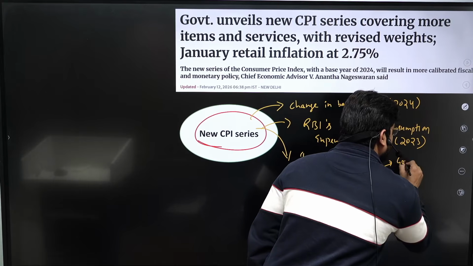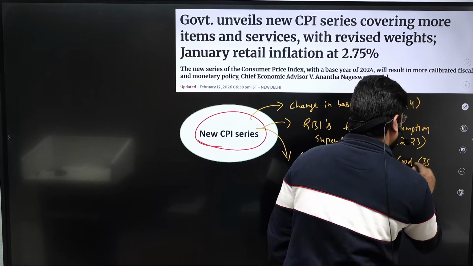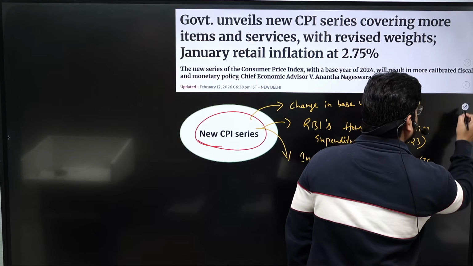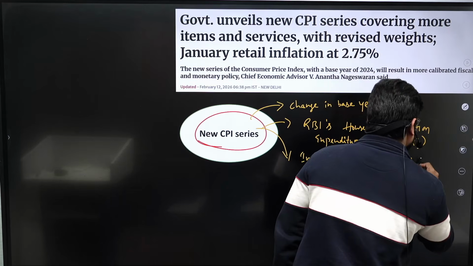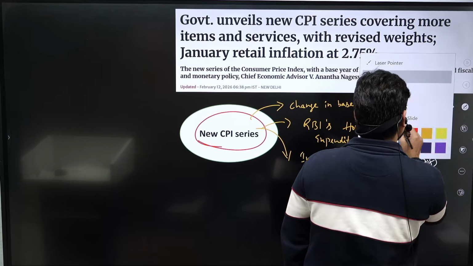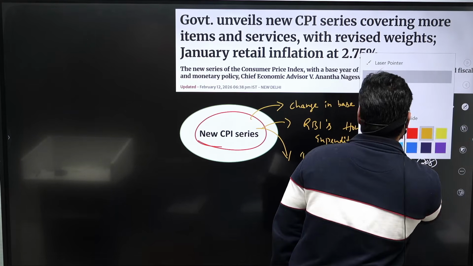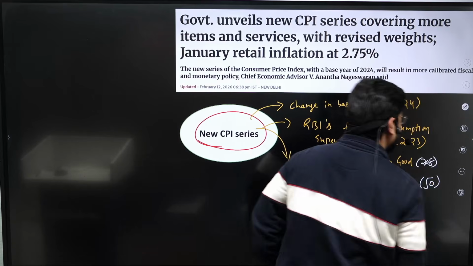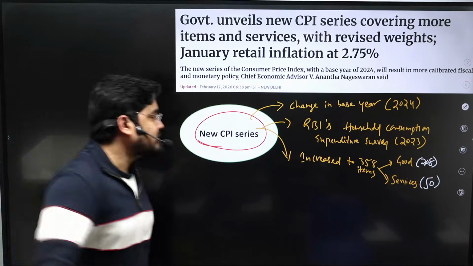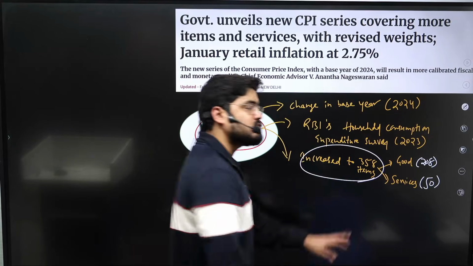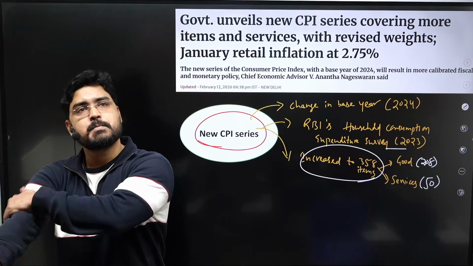So there are 208 commodities, whereas there are around 50 services. 208 commodities and 50 services, right? So they increased the number of items to 358 as per the latest expenditure survey. Clear?